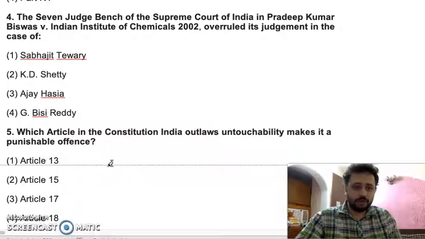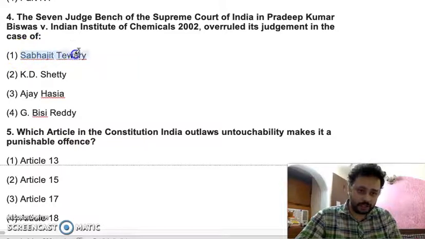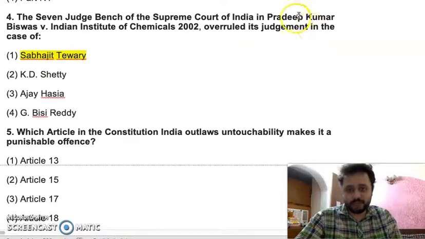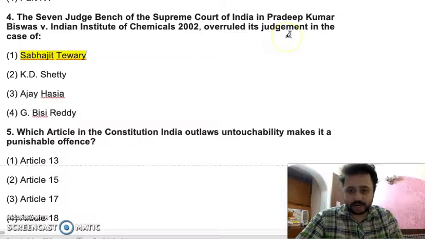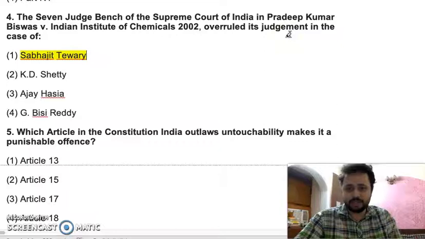Question number 4, the 7-judge bench of the Supreme Court of India in Pradeep Kumar Biswas versus Indian Institute of Chemical Biology, 2002, overruled its judgment in the case of Sabajit Tiwari, K.D. Shetty, Ajay Hasia or G.B.C. Reddy. So the answer to this question is Sabajit Tiwari. This case is regarding Article 12, what will constitute state within the meaning of Article 12.